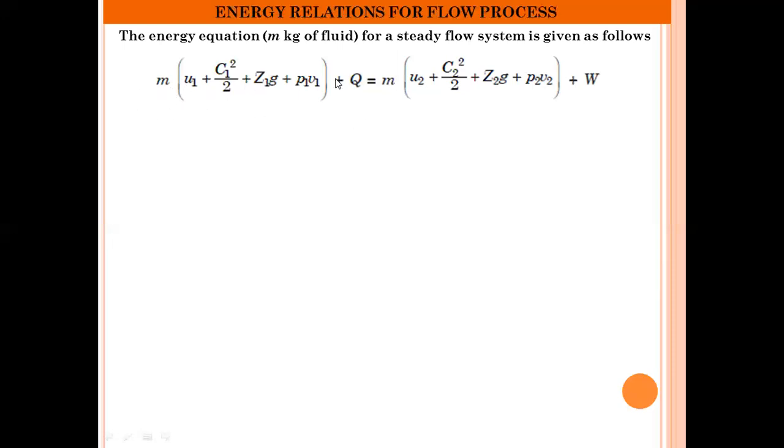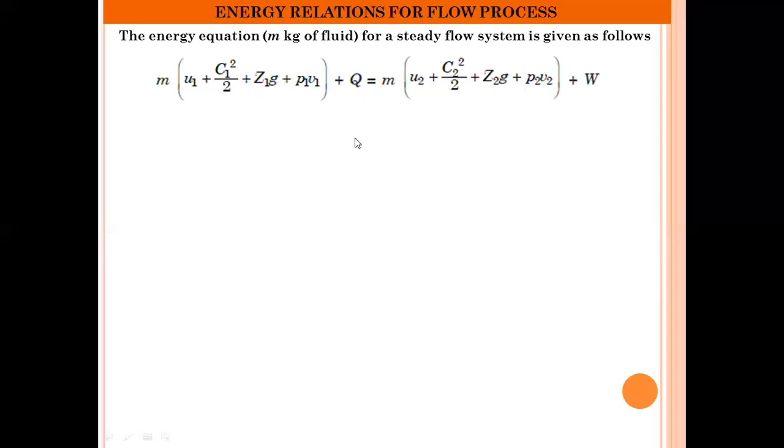Now keep this in mind. Q is nothing but the amount of heat supplied to the system, and this is always per kg of the fluid, and the work done by the system is always per kg of the fluid. Means there is no need to multiply the mass of the fluid to this Q and this W, right?